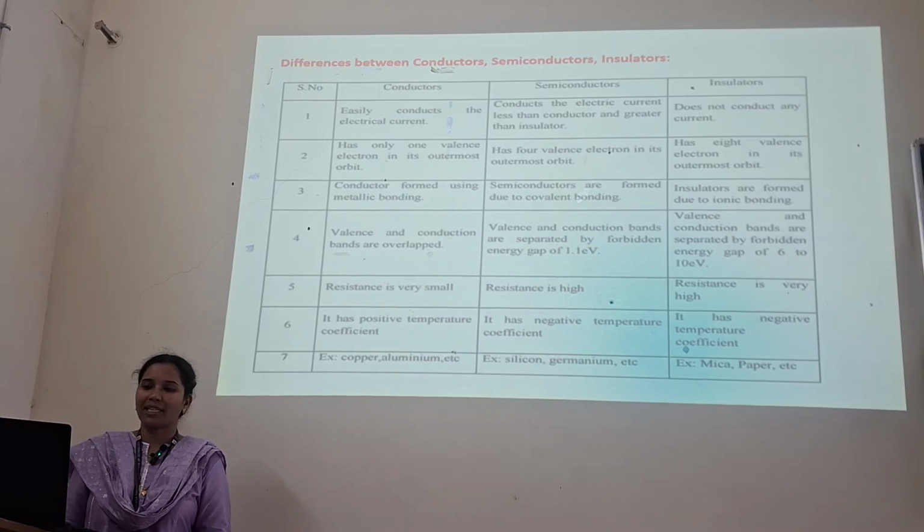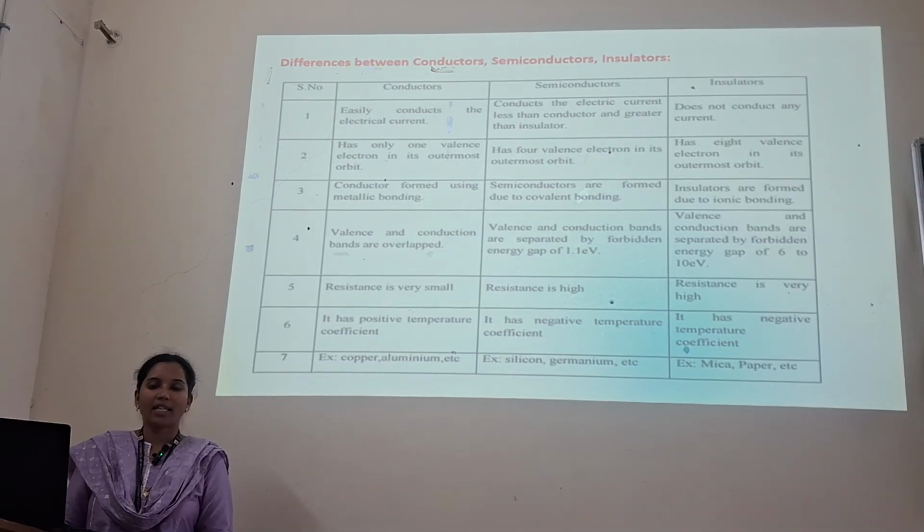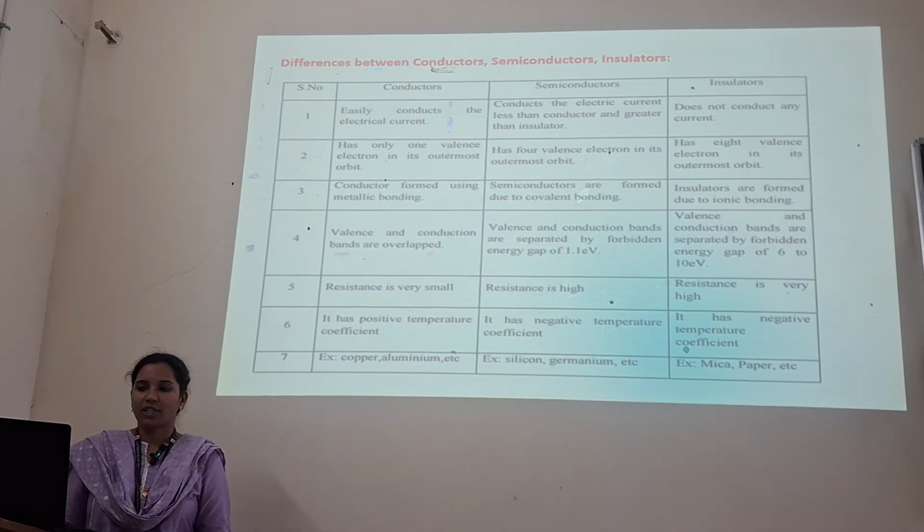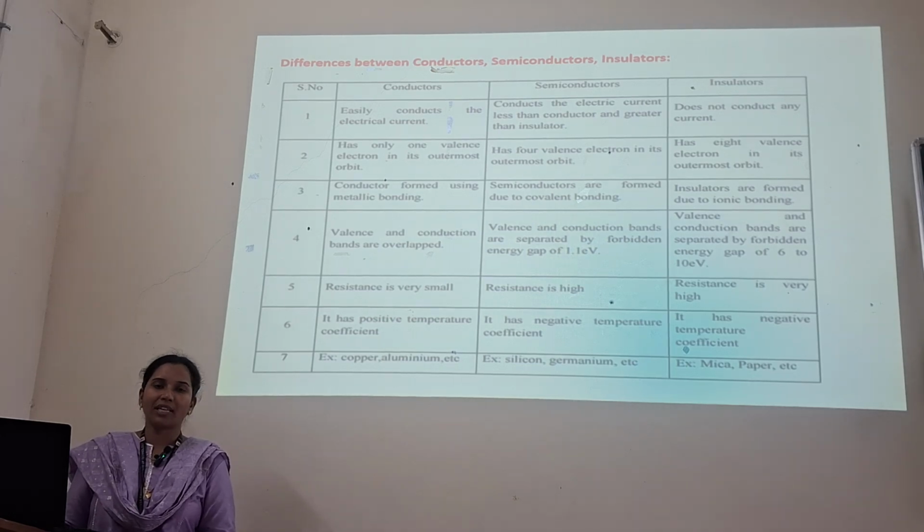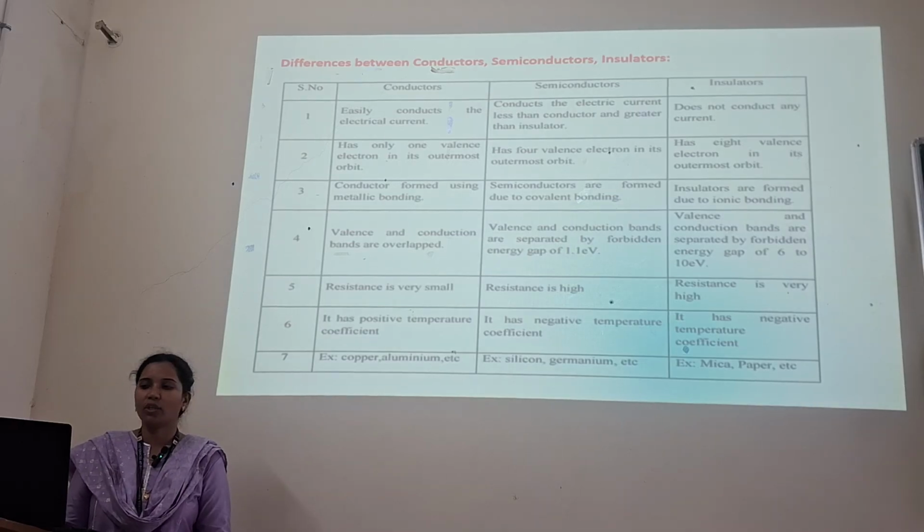Conductors are formed by metallic bonding. Semiconductors are formed due to covalent bonding, and insulators are formed due to ionic bonding. So the valence band and conduction band overlap in conductors. In semiconductors, the valence and conduction bands are separated by a forbidden energy gap of 1.1 electron volt, and in insulators the valence band and conduction band are separated by a forbidden energy gap of 6 to 10 electron volts.